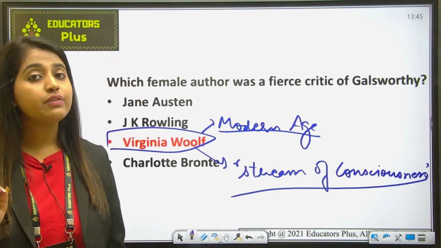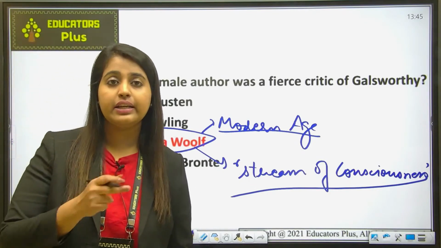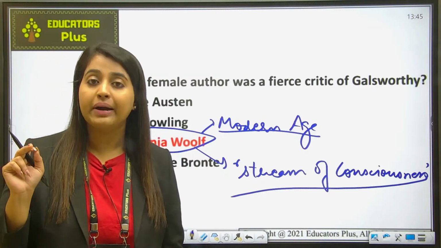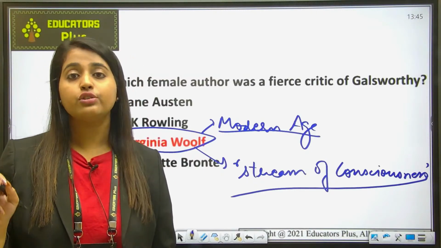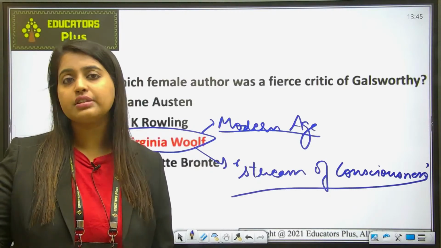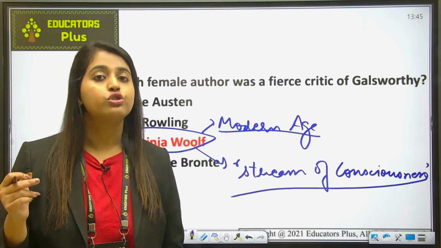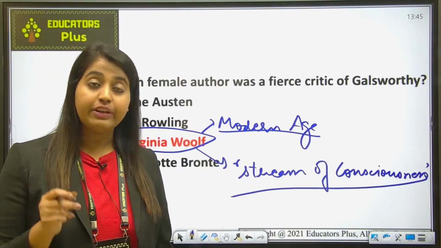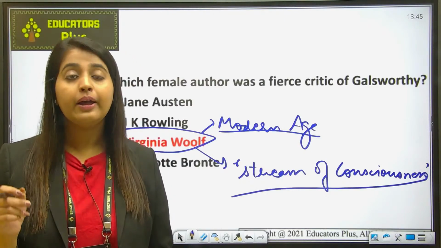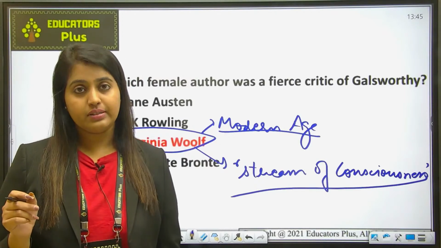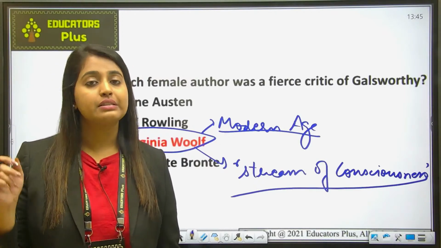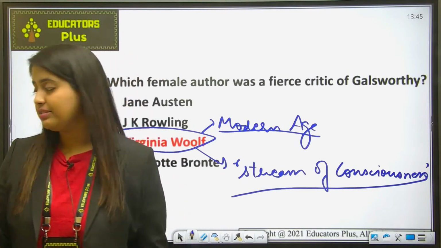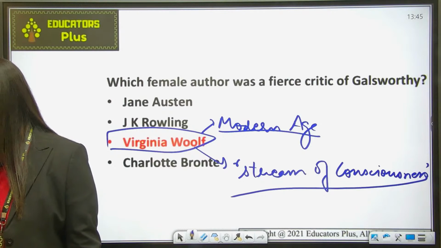And both Virginia Woolf and one more writer, English writer D.H. Lawrence, criticized John Galsworthy for his materialism. He emphasized property, money and physical objects that they saw as superficial and limited. So this was something criticized. Female writer पूछे तो Virginia Woolf है, male writer पूछे तो D.H. Lawrence है, ठीक है? So both of them criticized Galsworthy for his materialism. ठीक है? Okay.